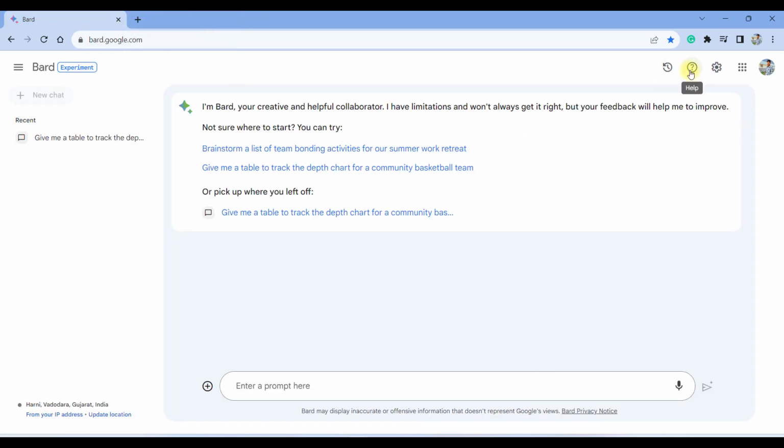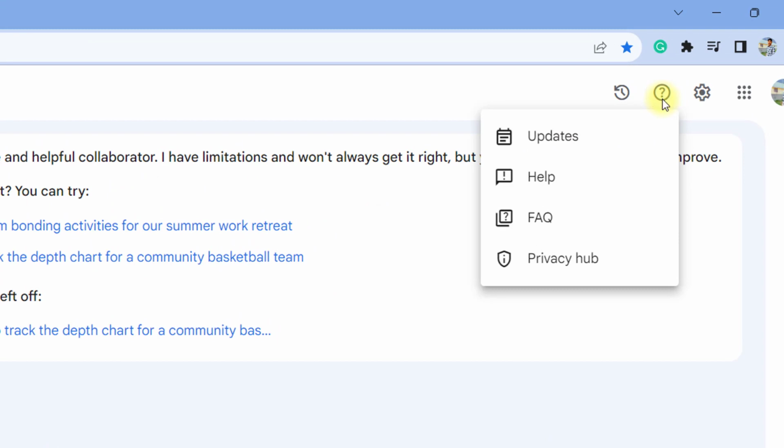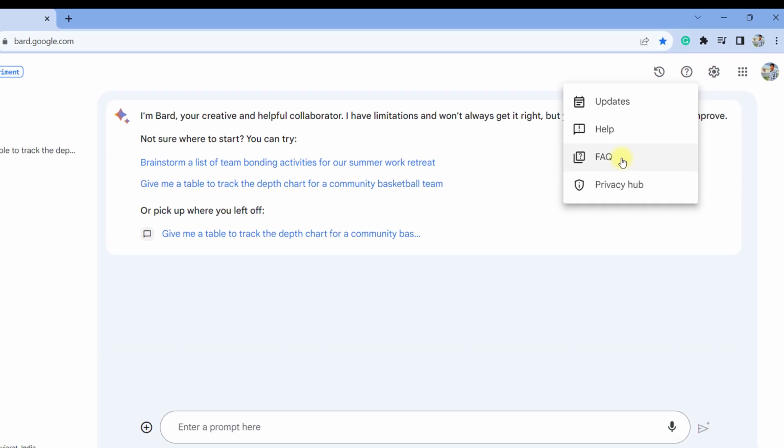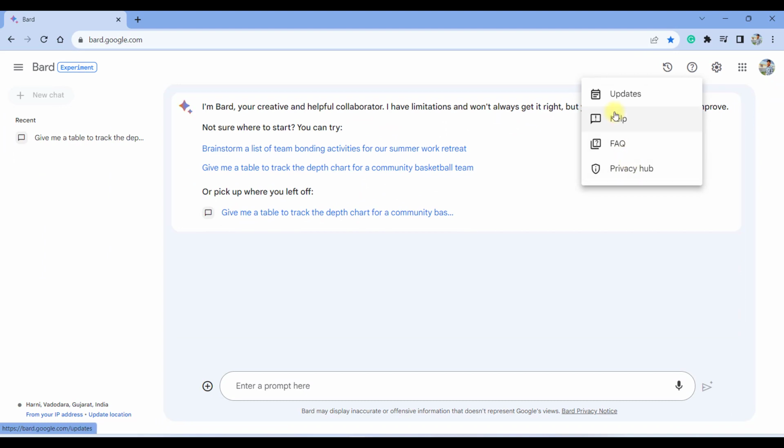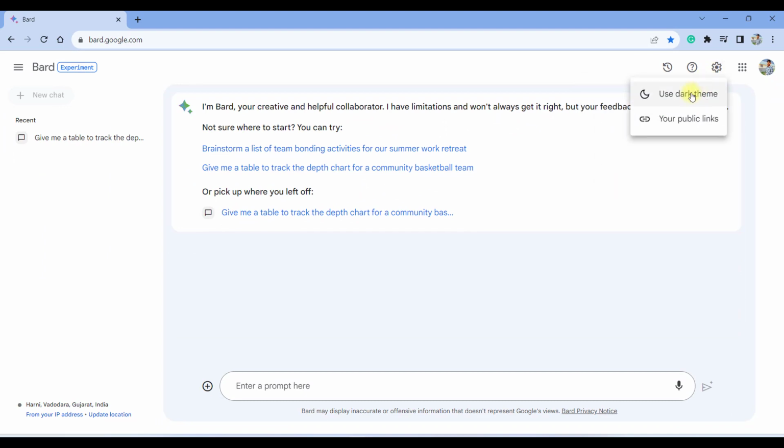And another option is the help button. If we click on help, there are certain things over here, for example, updates, help, frequently asked questions, and policy hub. And the last button is for settings, and it enables you to use dark theme or light theme, and your public links are always here.